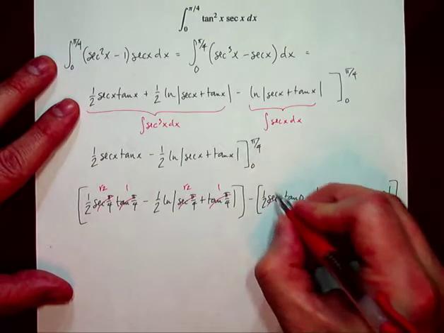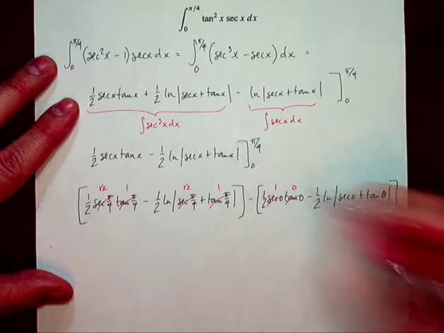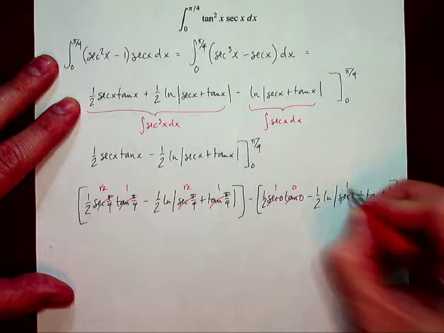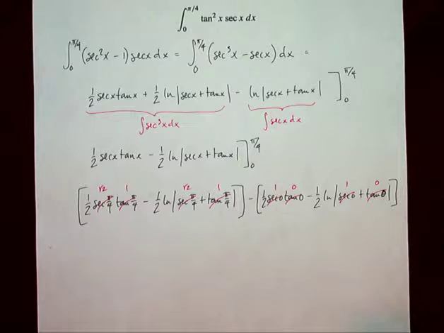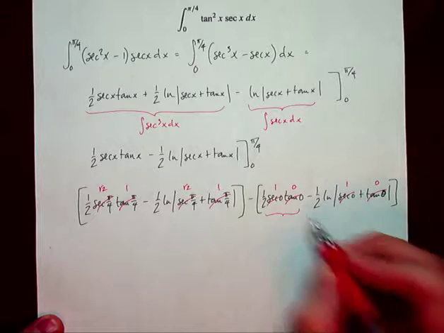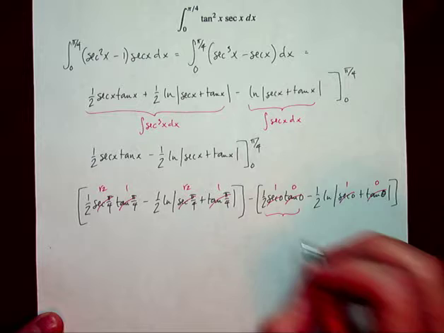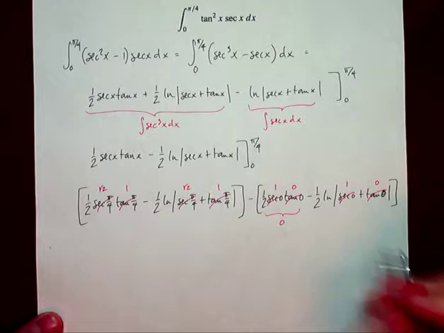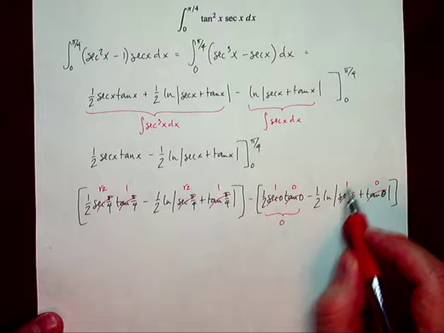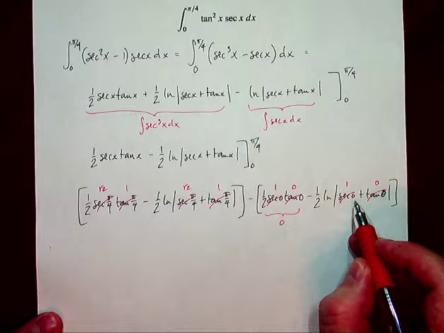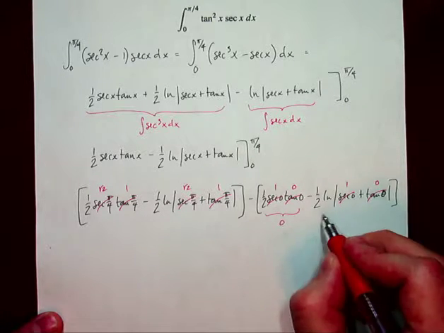Secant of 0 is 1. Tangent of 0 is 0. Well, this right here is 1/2 times 1 times 0. Okay, that's 0. This becomes 1/2 natural log of 1, because secant 0 actually does give you a value, but if you remember, natural log of 1 is also 0.